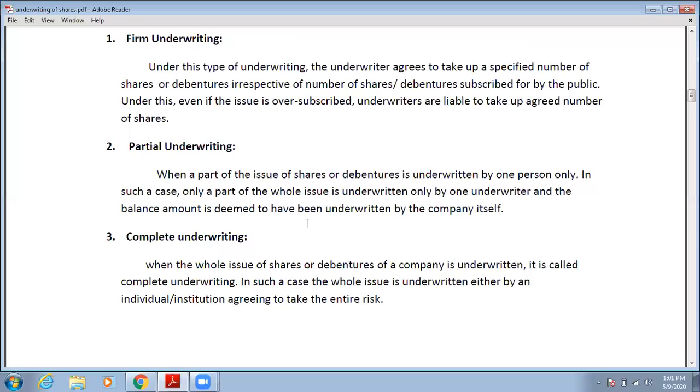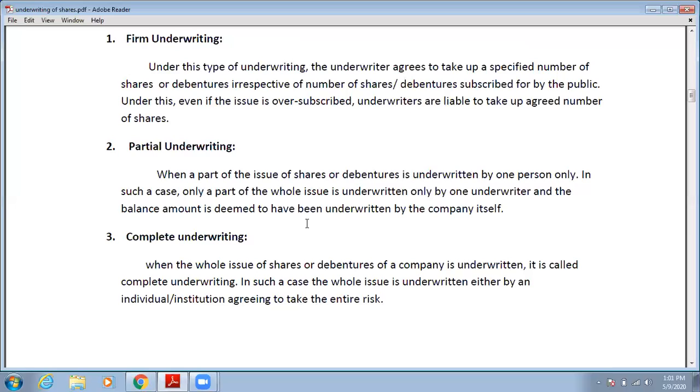See, let's have an example. If a company brings an IPO of 1,000 shares, now there is an underwriter whose name is A. A agrees to underwrite 700 shares.